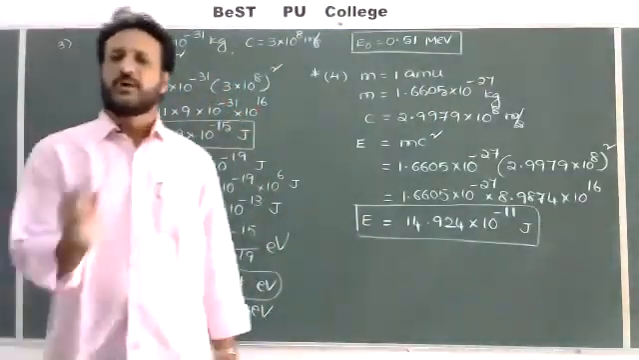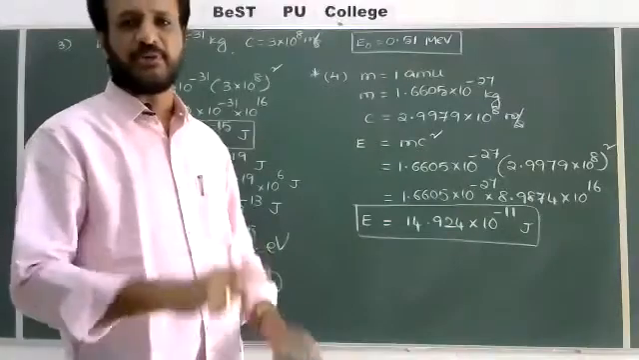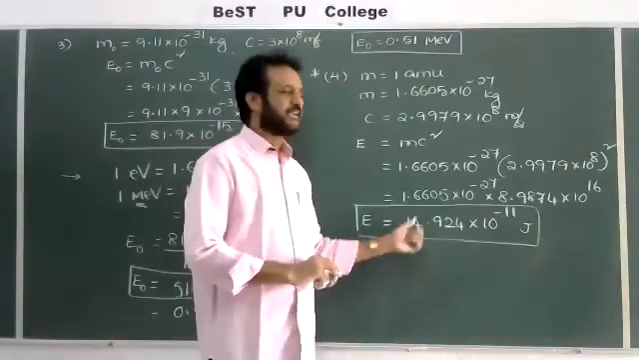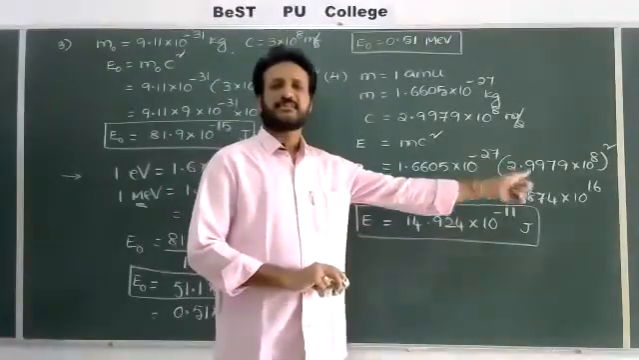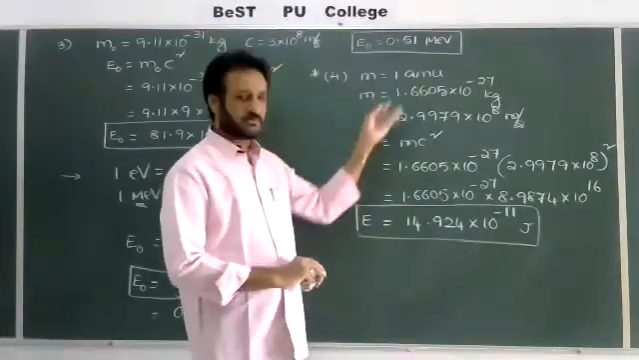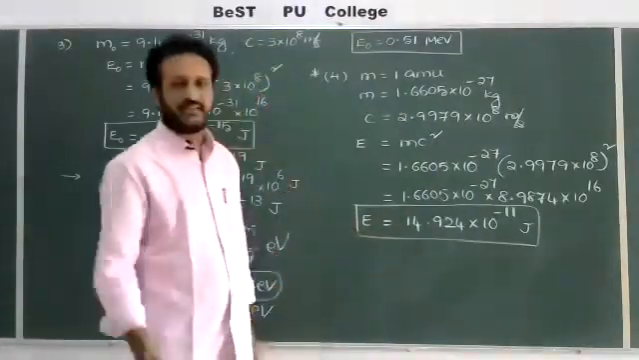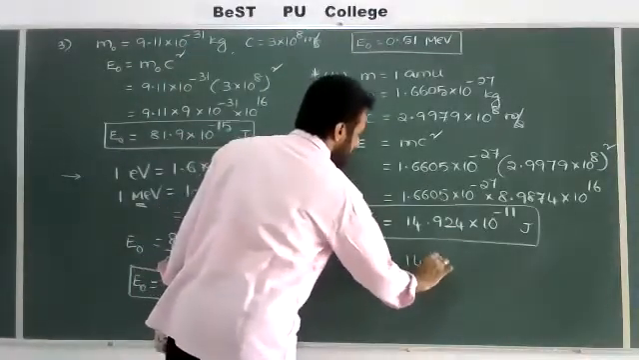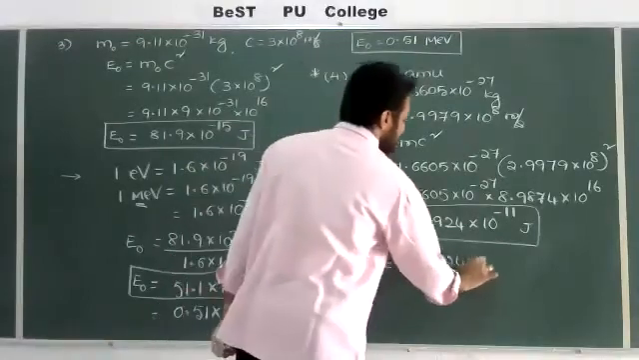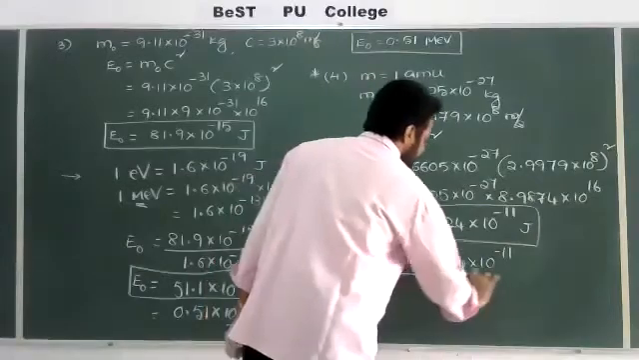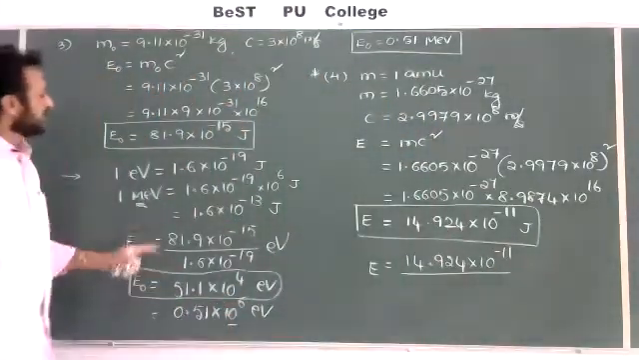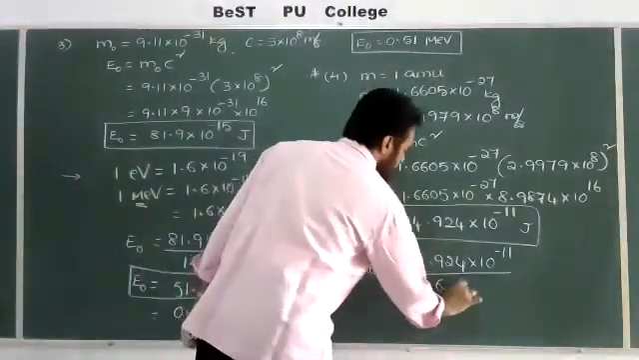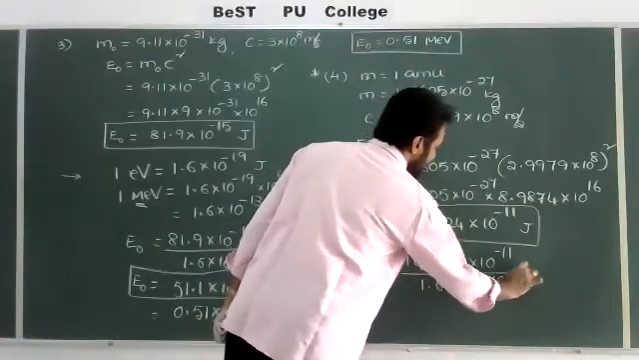When a mass equal to 1 AMU, a very small mass, is converted into energy, how much energy do we get? 14.92 into 10 to the power of minus 11 joules of energy will be emitted, and that is only with a small mass. But I want to express the same value in electron volt. Now E is equal to 14.924 into 10 to the power of minus 11 divided by 1.6 into 10 to the power of minus 19 electron volt, since 1 electron volt is 1.6 into 10 power minus 19 joule.